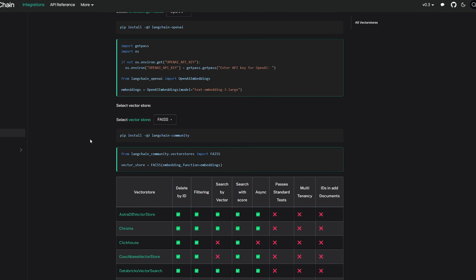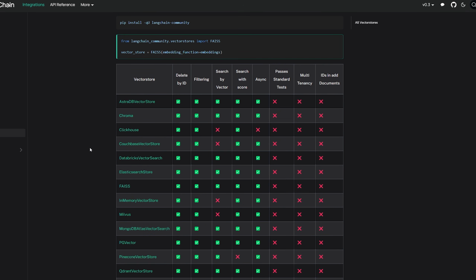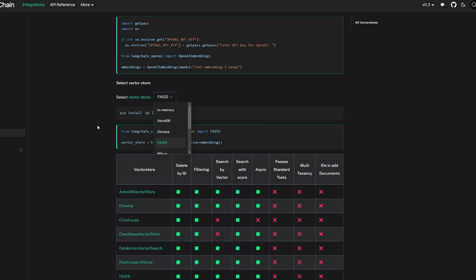But for actual production applications, you often want to go with a different provider, like a hosted provider even, such as Pinecone, for example, or you can host your own vector database like Chroma. The point is that you have a bunch of different options here. Some of them are good for just local testing, like the in-memory vector database or FAISS. That's also good for that. But in terms of actually deploying an application and wanting to use it on a larger scale, you probably want to go with a different provider. That's why you have so many options here.